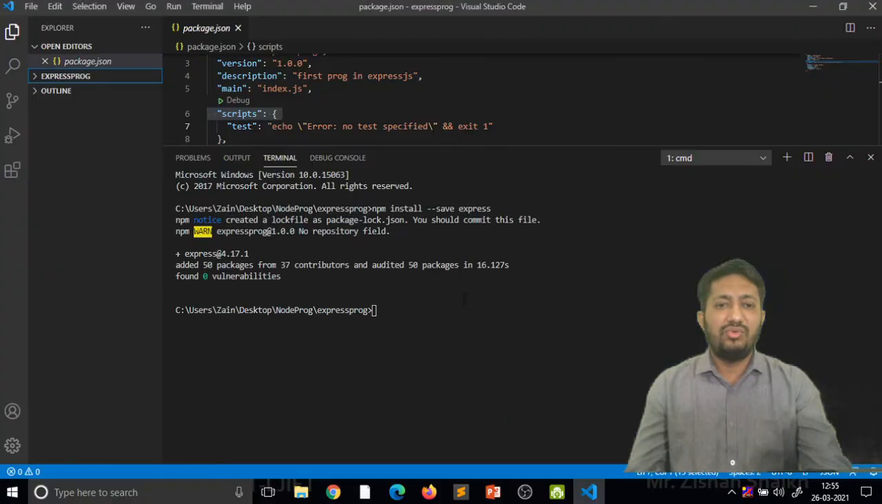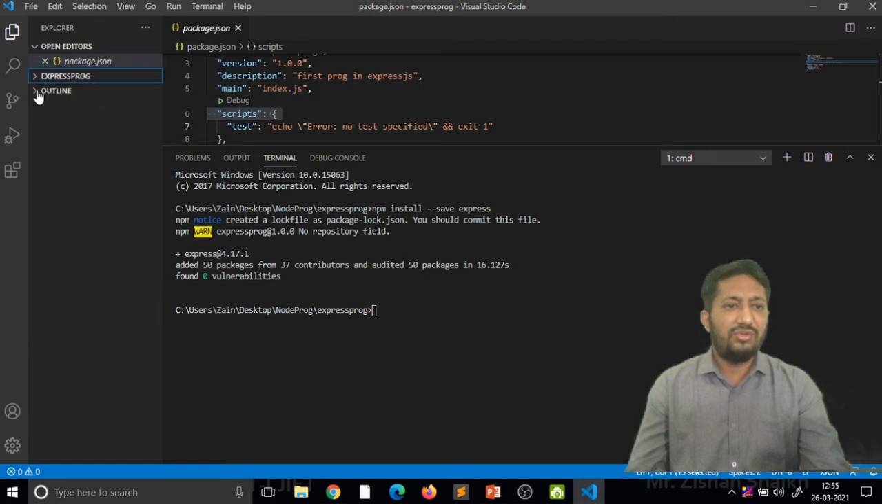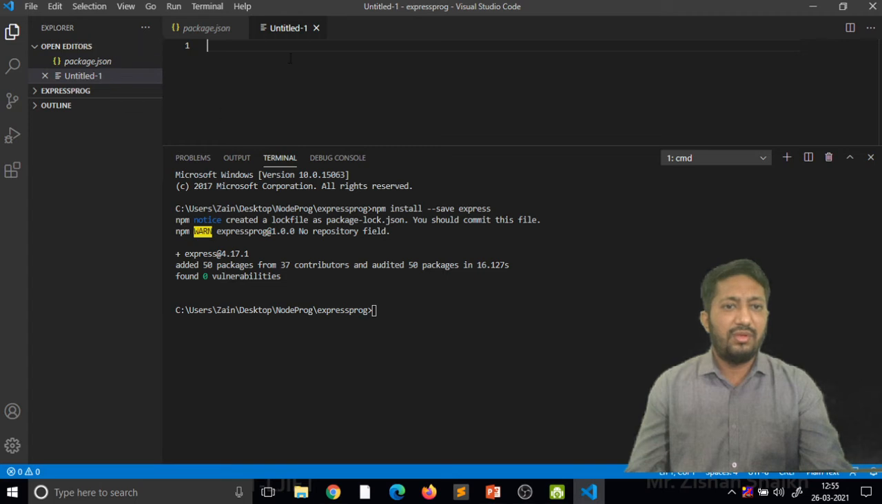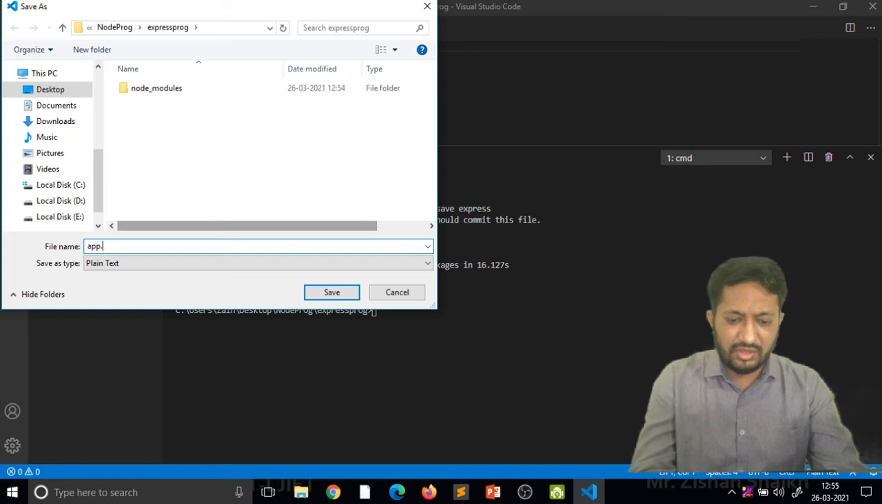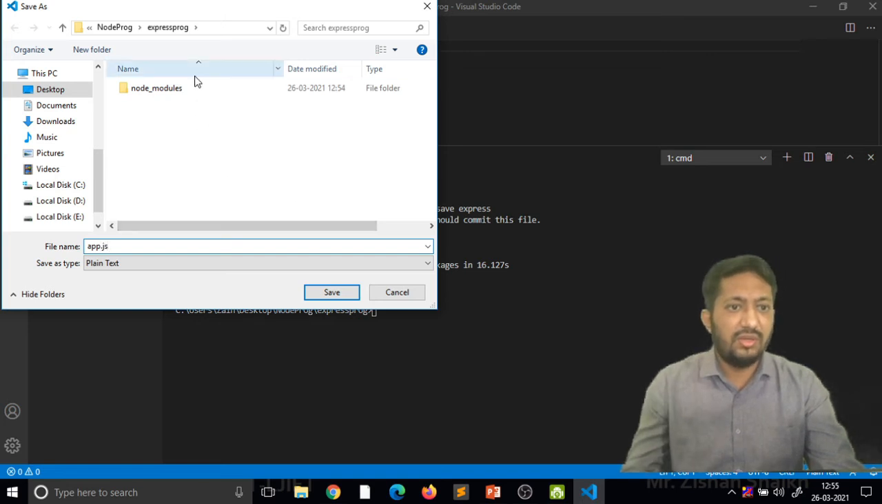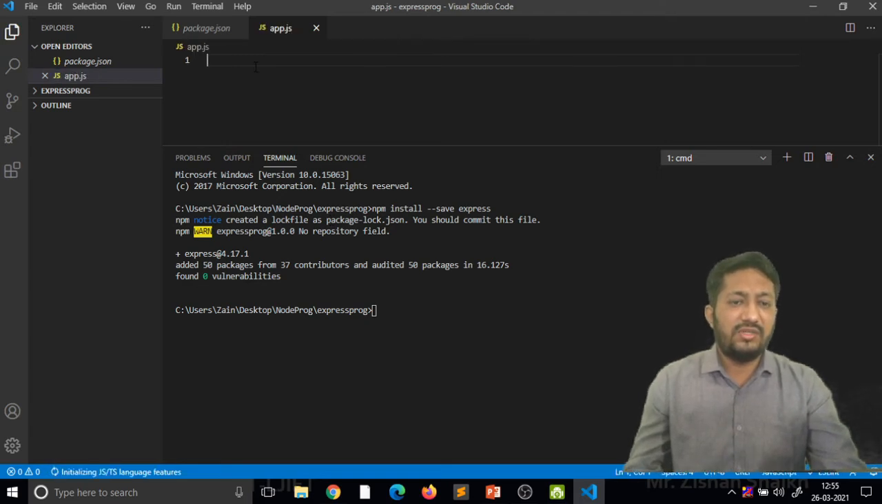So first I am creating my particular file. I'm creating one file, and now I'm saving this file name as app.js. So you can see my app.js file is here.